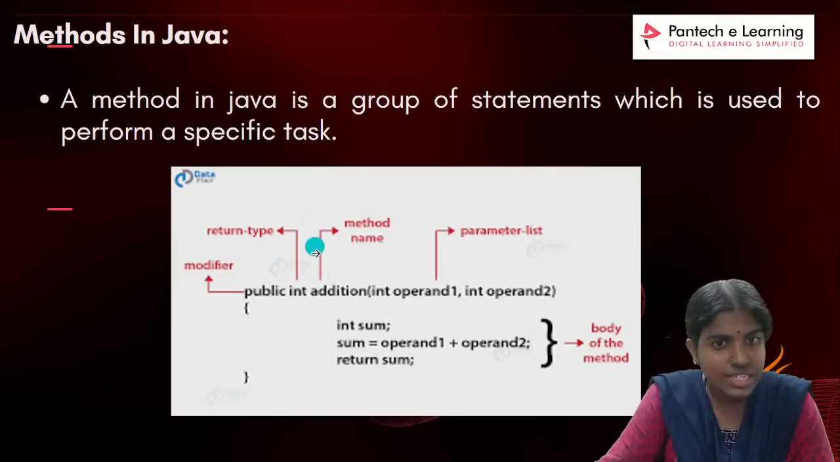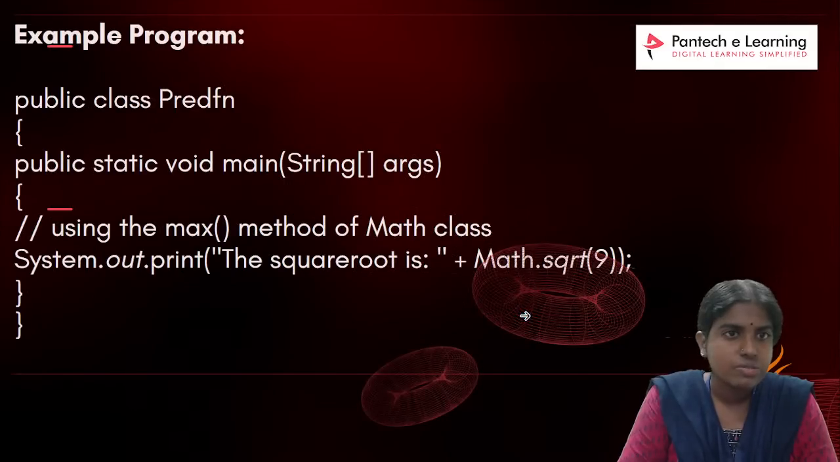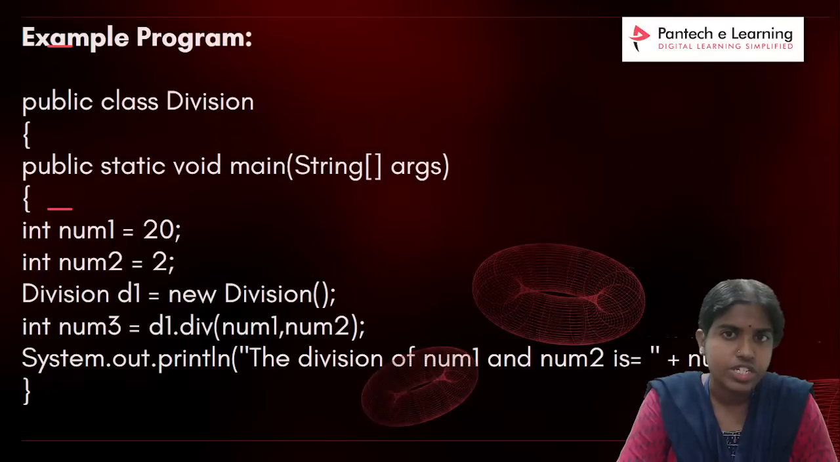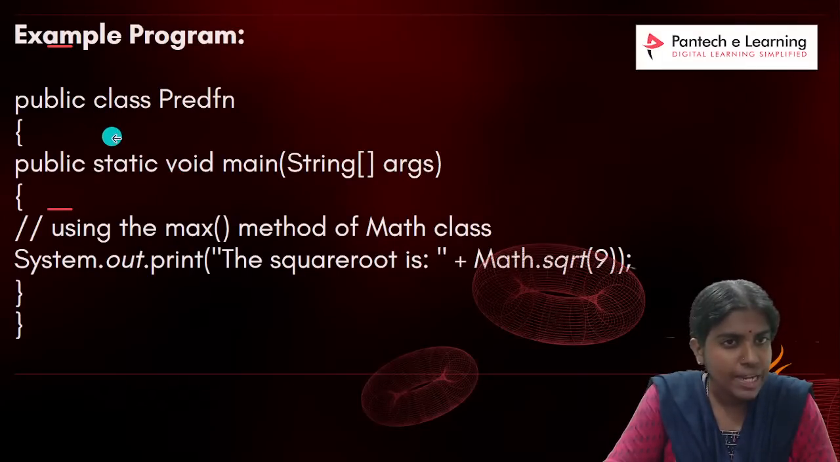Clear with this? So what is the syntax for declaring any method? It is the return type, followed by the method name, prepended by the public access modifier, and followed by the parameter list. There are two different types of methods in Java. One is called a predefined function and one more is called a user defined function. So this is one simple example of going for a predefined function.